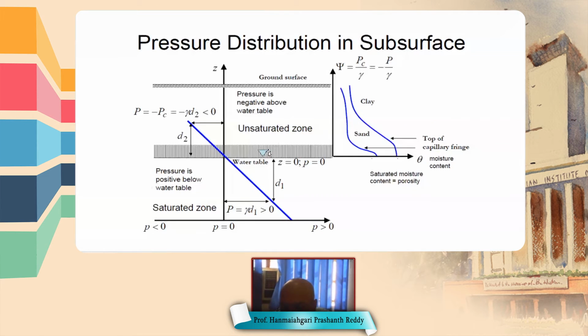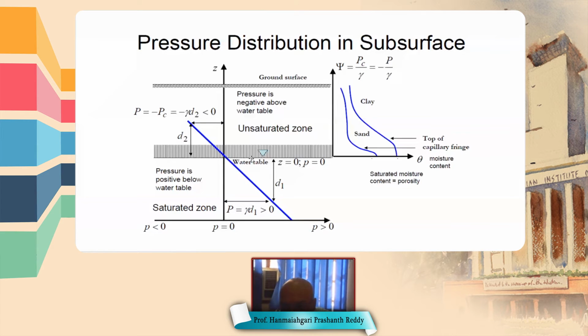Here in this capillary fringe, it is also kind of saturated because of the upward flow of the water due to capillary forces. And from the water table above, we see pressure is decreasing, or otherwise we can say negative pressure is increasing. So suppose at a point 2, the pressure is equal to minus gamma d2.